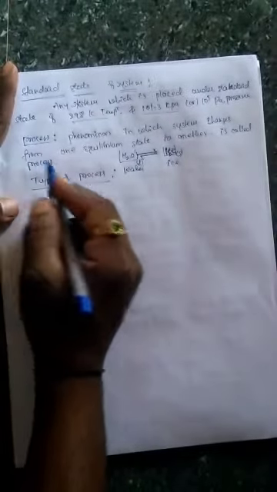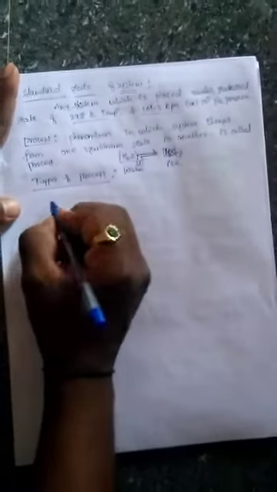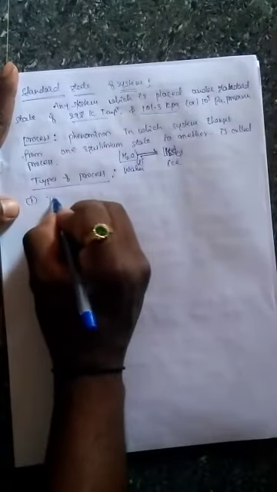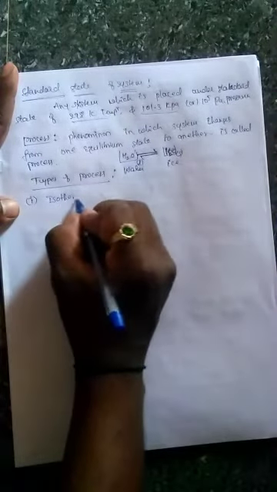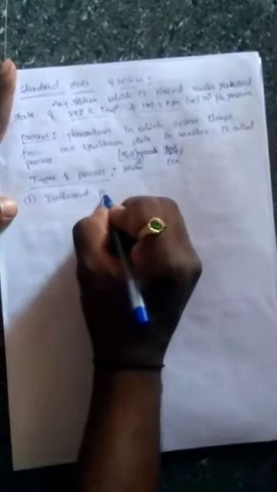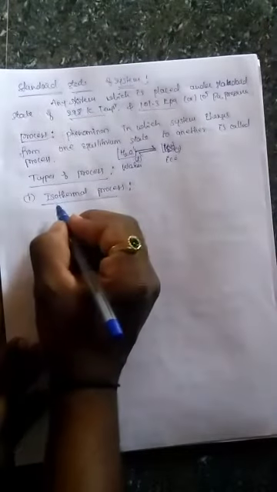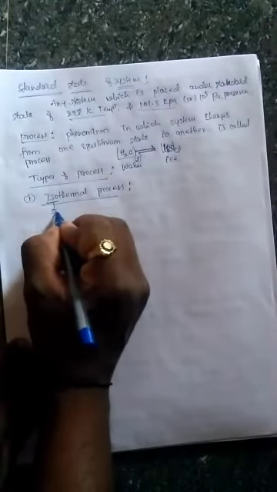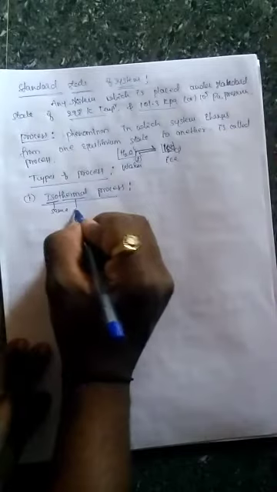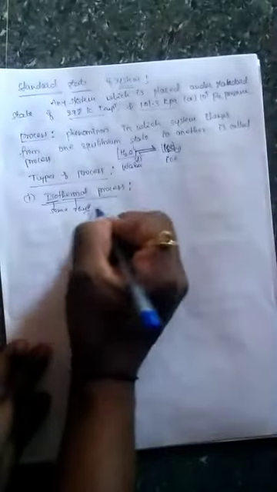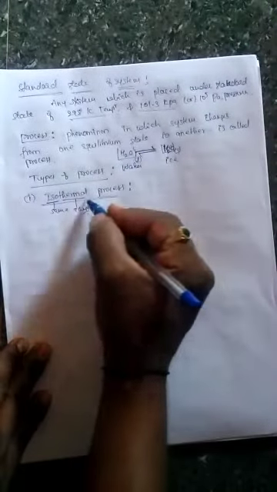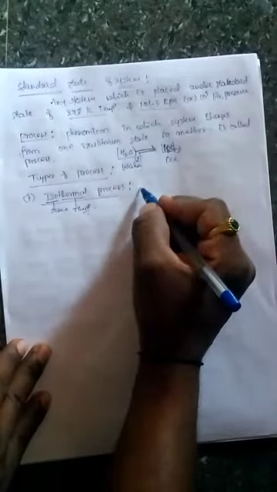After knowing the definition of a process, we are going to learn the different types of process. One is the isothermal process. Iso means same, thermal means temperature, and a process is a phenomenon. So an isothermal process is a process in which temperature remains constant.